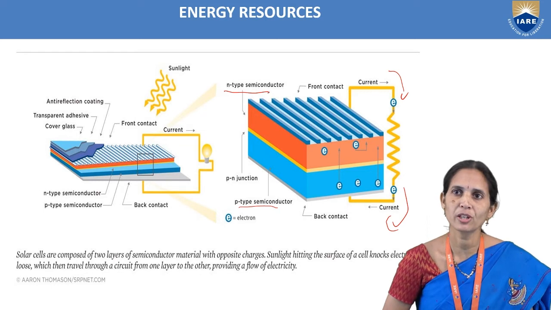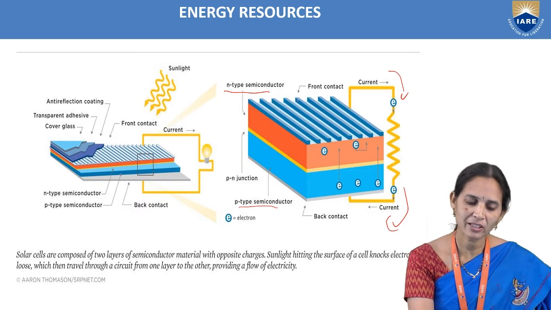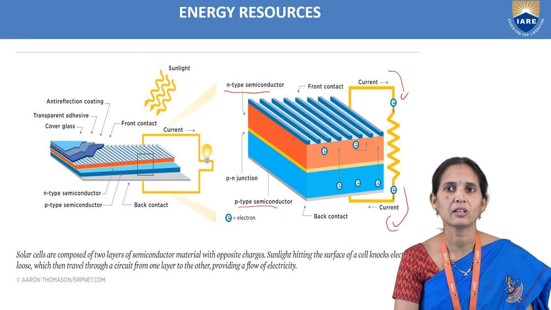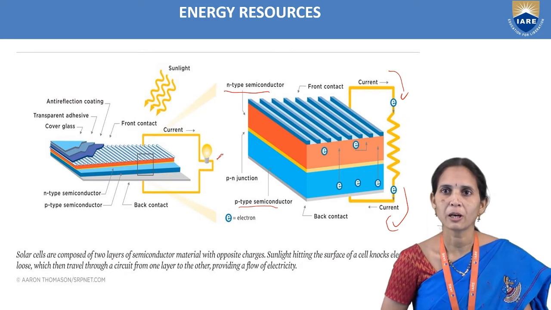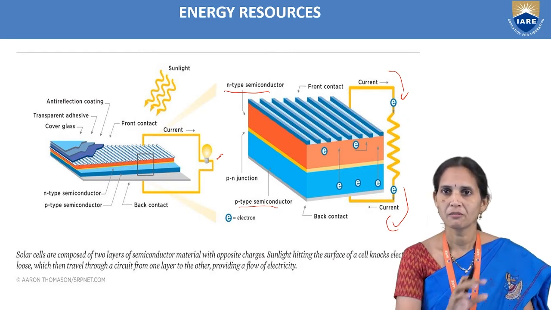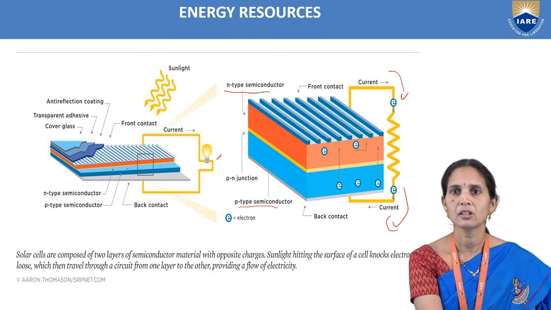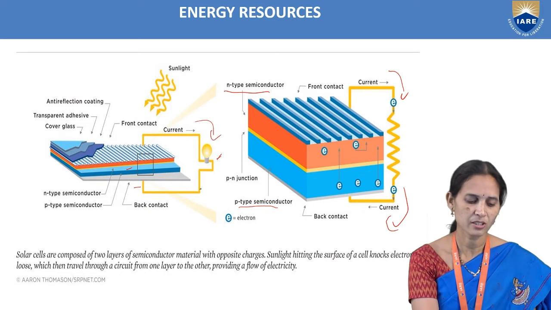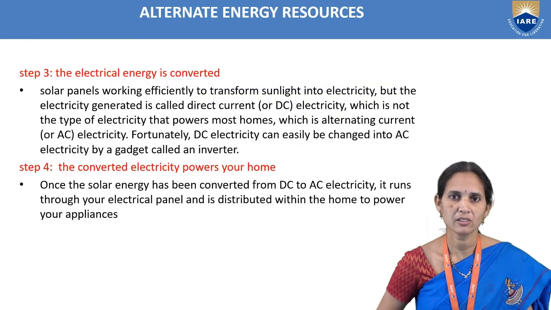When sunlight hits the photovoltaic cell, the solar panel, the electron flows from the N-type semiconductor to the P-type semiconductor, and electrical energy is produced. Here we arranged a light bulb, and you can see the solar panel with its two layers in the diagram, the N-type semiconductor and the P-type semiconductor, and how the current flows from one to the other. Step 3 is the electrical energy is converted.